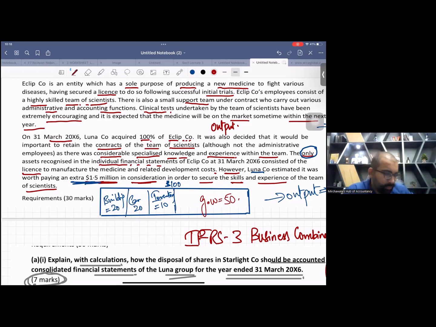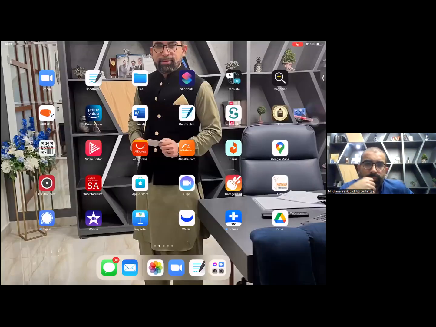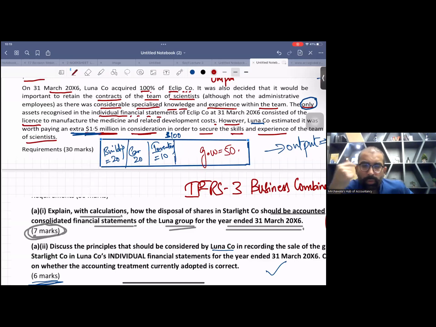Wait, let me wait. I have to reconnect my iPad. Just 1 minute. Sorry. Just a minute, I have to reconnect my iPad. Okay, it's fine now.